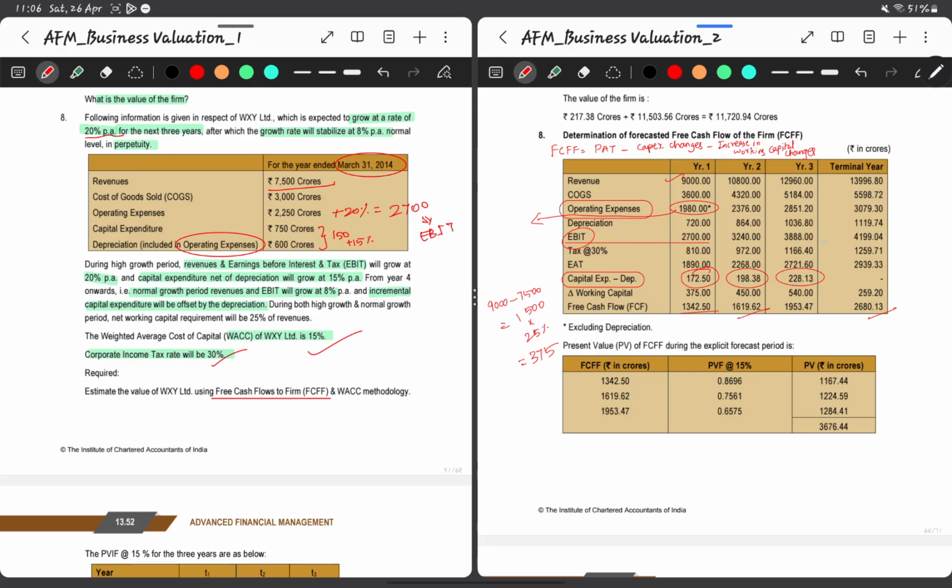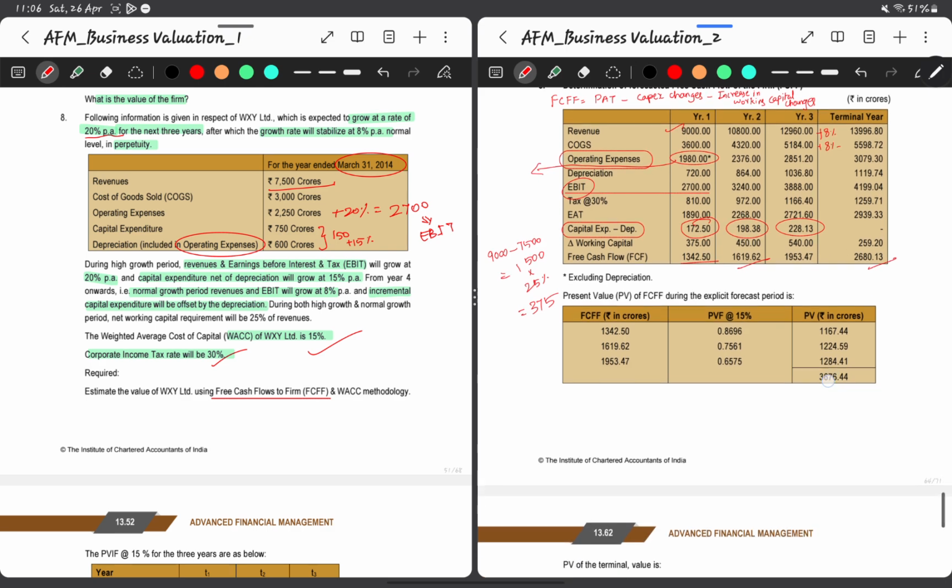So here whatever we have calculated plus 8% will be for this revenue and all those things, and then for incremental capex set off by the depreciation, so there will not be any capex changes. Working capital as usual, during both high growth and normal growth, net working capital will be 25%. So here also the same calculation, there won't be any change in this increase in working capital.